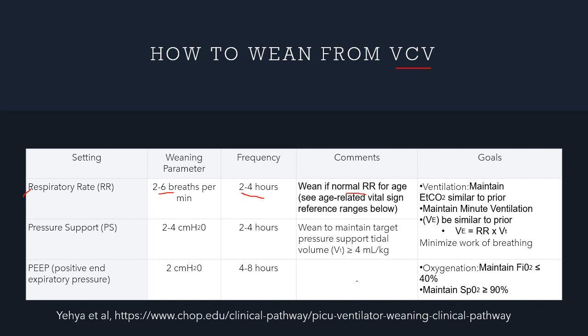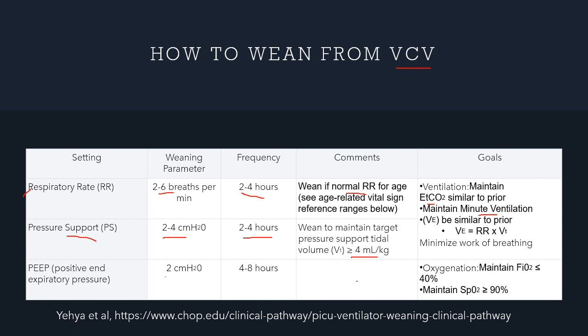Your aim should be to maintain enough end-tidal carbon dioxide, enough minute ventilation, even after reducing the respiratory rate. Pressure support, again you can reduce by 2 to 4 centimeters of water every 2 to 4 hours to maintain a target pressure support tidal volume of approximately more than 4 ml per kilo. The patient should not struggle or become hungry for more air just because you have reduced the pressures. That should not happen. Patients should still be comfortable with your weaning.